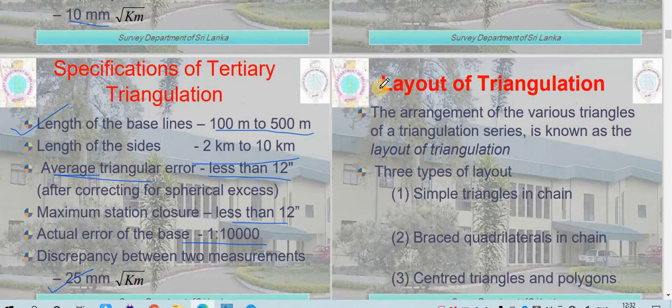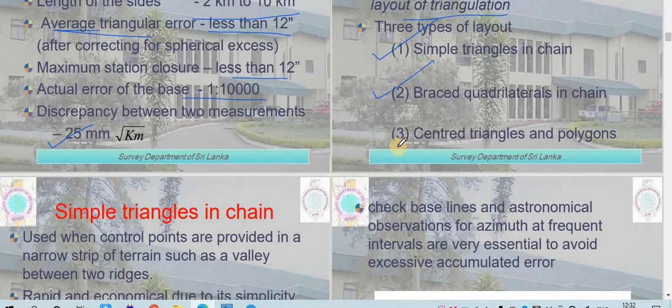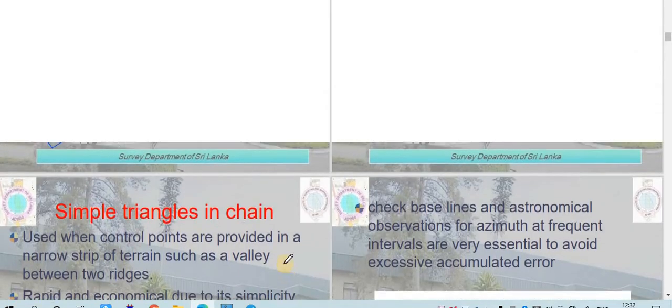After that, layouts of triangulation systems. This is also very important. The arrangement of various triangles of a triangulation series is known as the layout of a triangulation system. So how you place your triangular system is basically the layout. Okay, so it can be a simple chain of triangles, a braced quadrilateral in chain, centered triangles, and polygon. We'll try to understand each one by one.